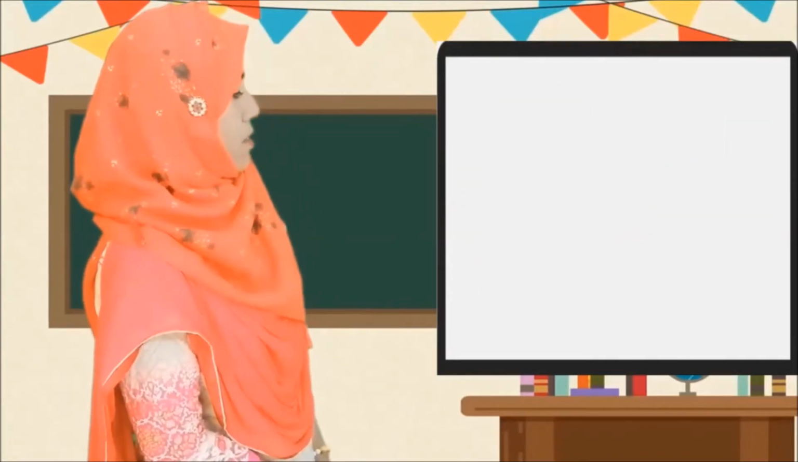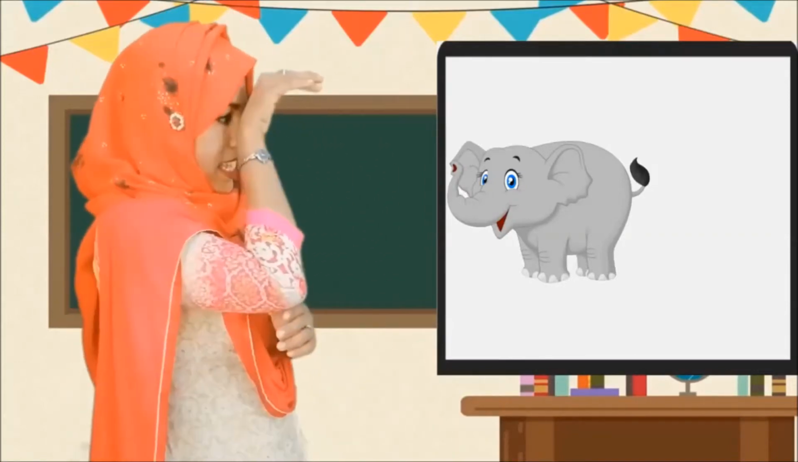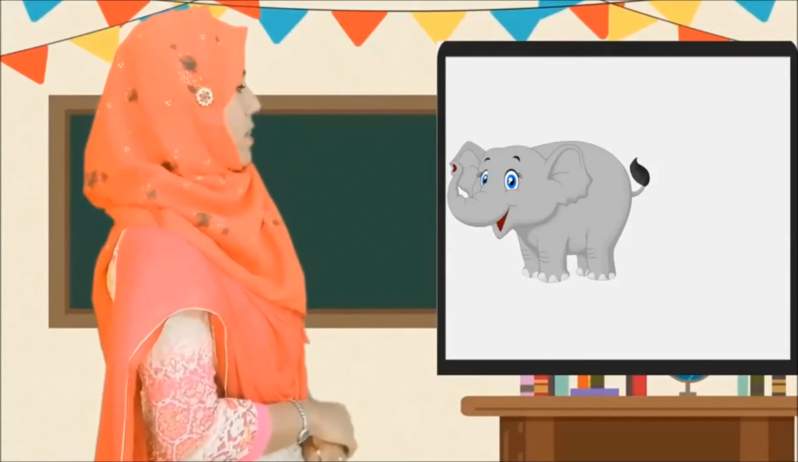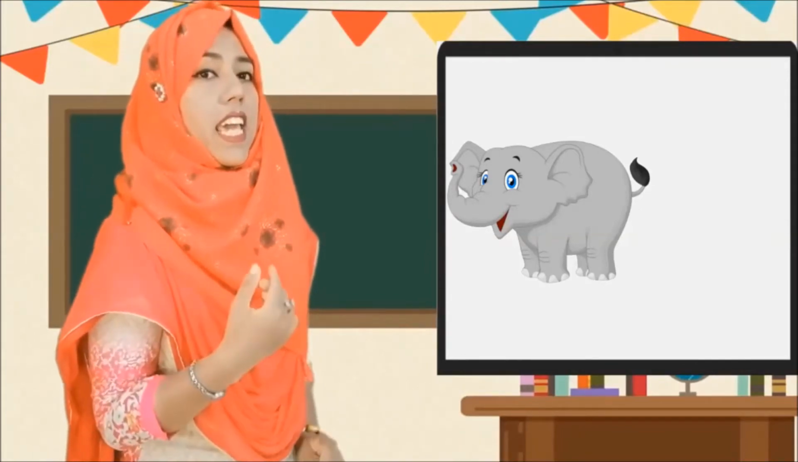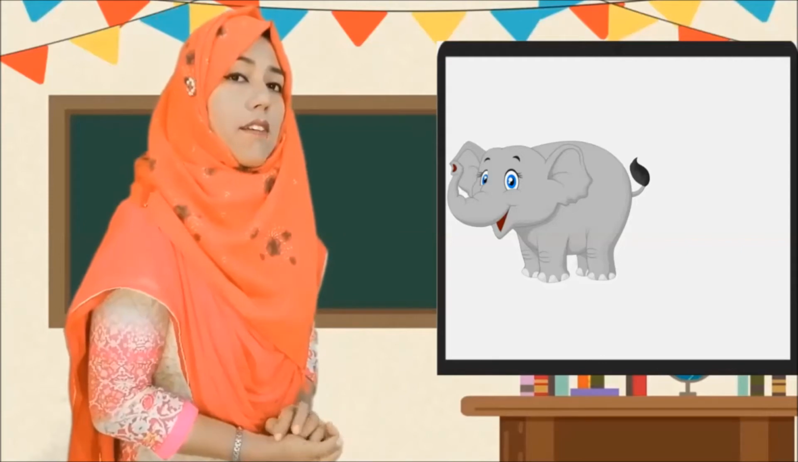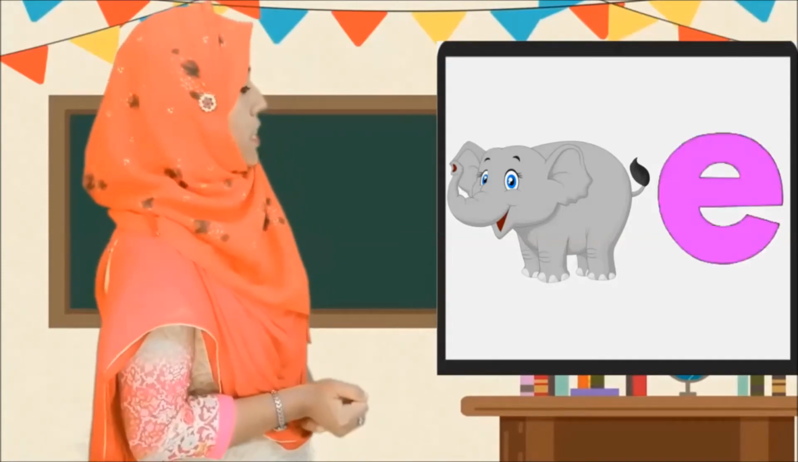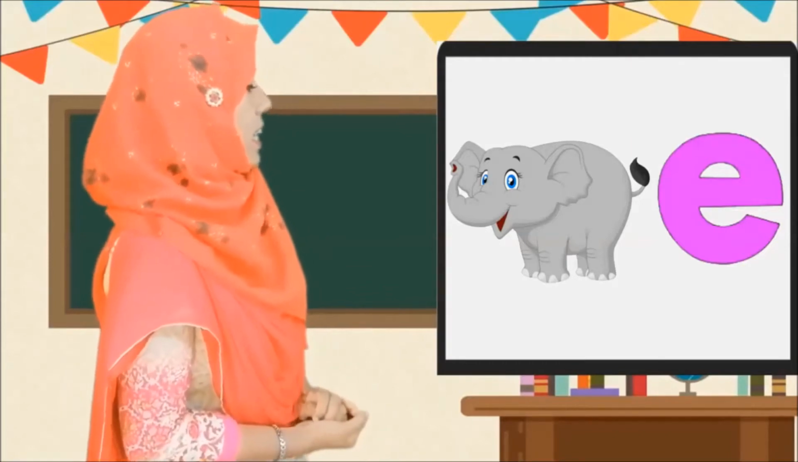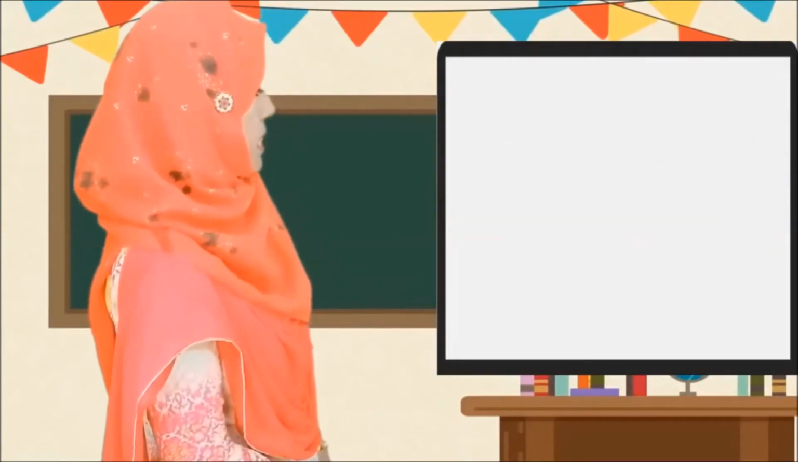Okay. Now look, this is elephant, right? This is elephant. So, elephant, A. So which letter sound is A? E. E phonic sound is A. E, elephant.